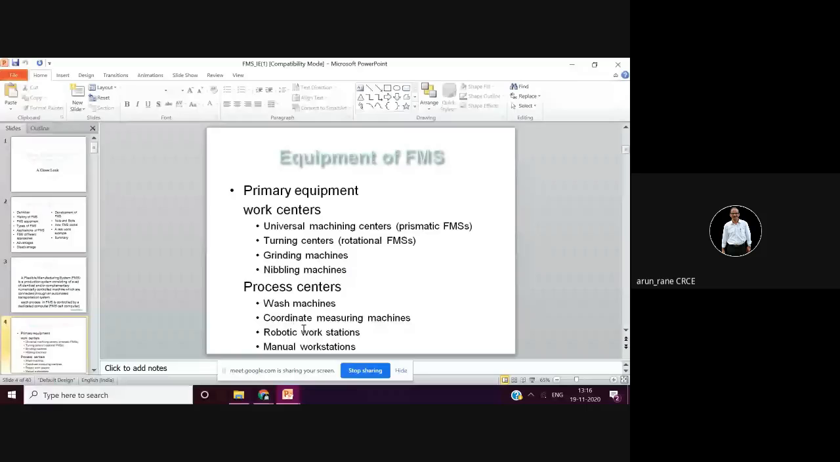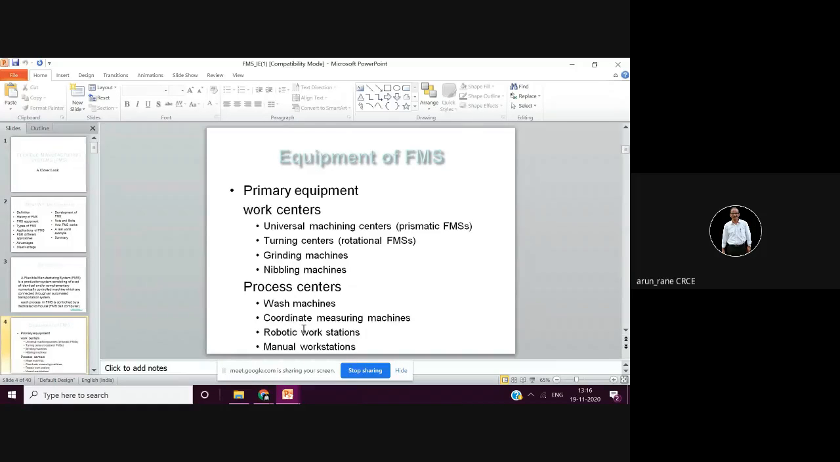Washing machine here does not mean a machine for washing clothes. Washing machine means the components are cleaned. They are passed to those washing centers, and there is a jet of cleaning acid, water, air, which cleans the components. Sometimes you even have ultrasonic machines for cleaning.